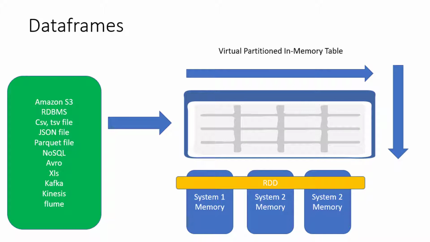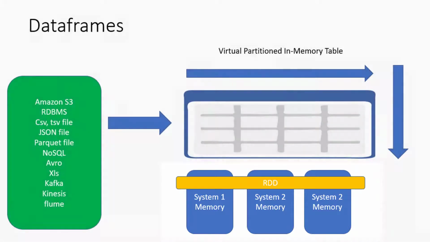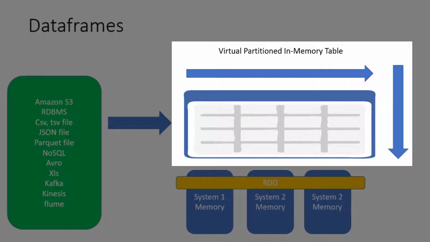This data can be read and represented as a virtual table distributed across multiple systems, with n number of rows and n number of columns. In short, a data frame is nothing but data represented in rows and columns distributed across multiple systems, and it retains the data in memory.